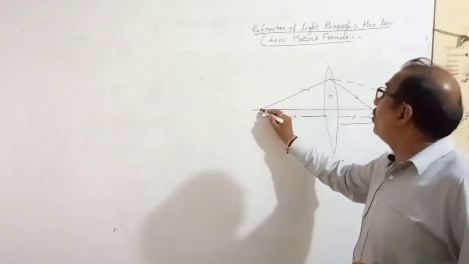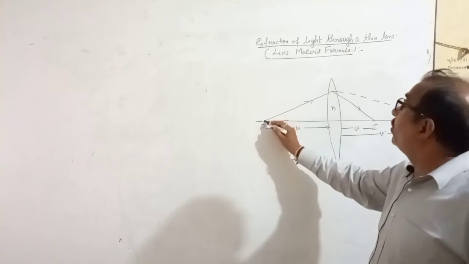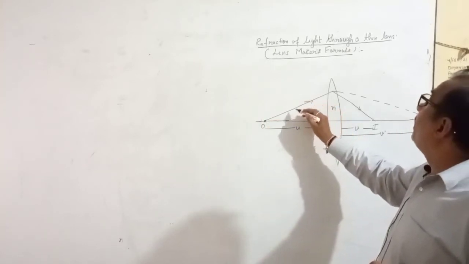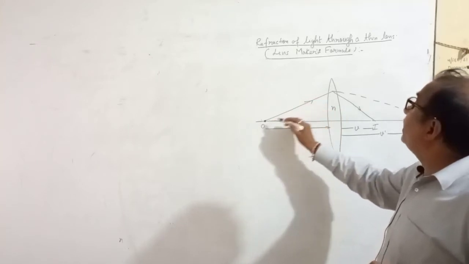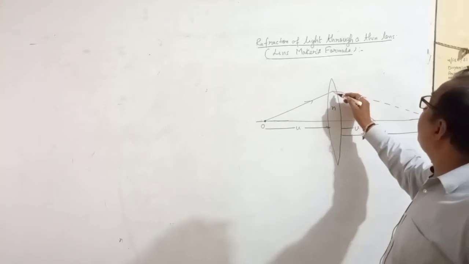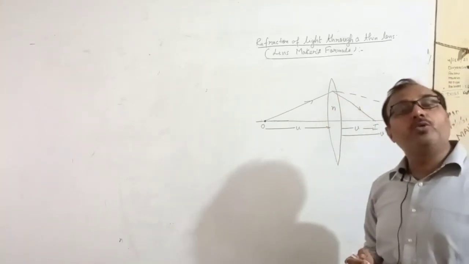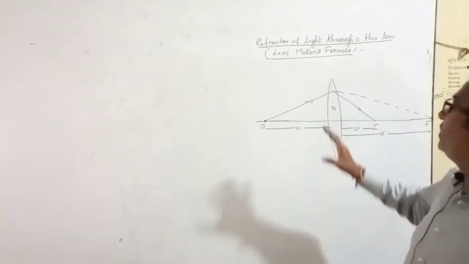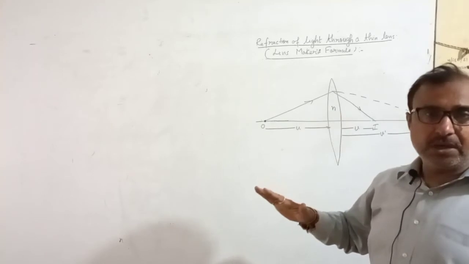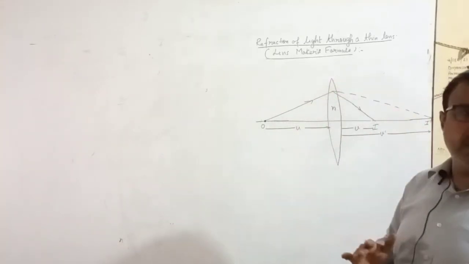Object O is kept in front of a convex lens. A light ray starting from object O falls on this lens, and after passing through the lens, it bends toward the normal. It is a simple point: in comparison to air, glass is dense. So when light enters from air to glass, it bends toward the normal.